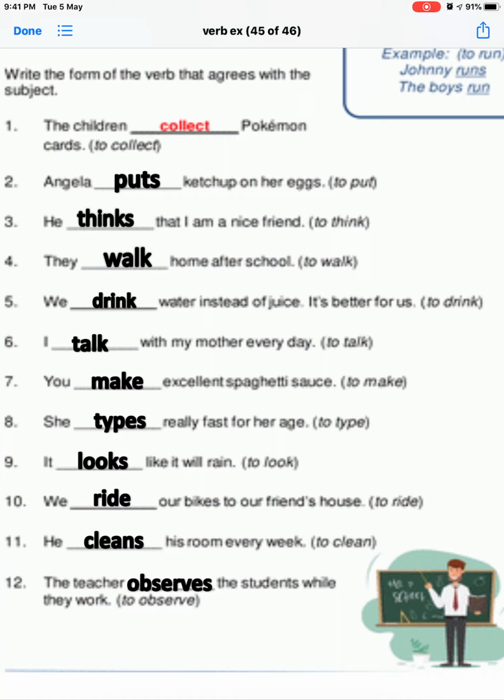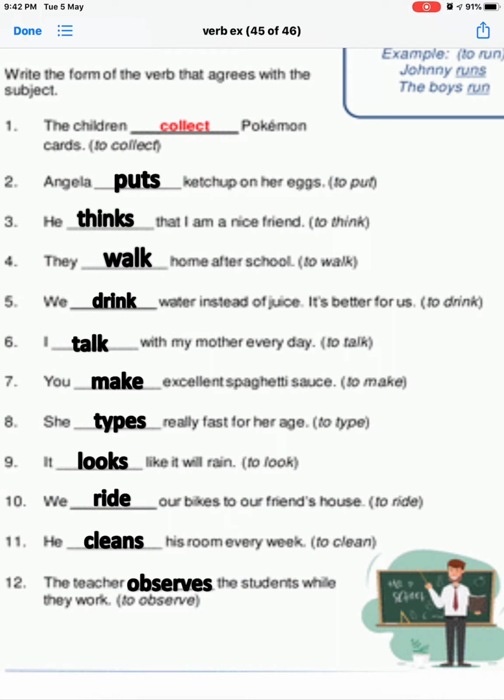Next, we ride our bikes to our friend's house. To ride is given in the bracket. Which kind of subject is here? Definitely, it is we. We is the subject here. We is a plural subject. So which kind of verb do we use here? Yes, we use the singular verb here. We ride our bikes to our friend's house.